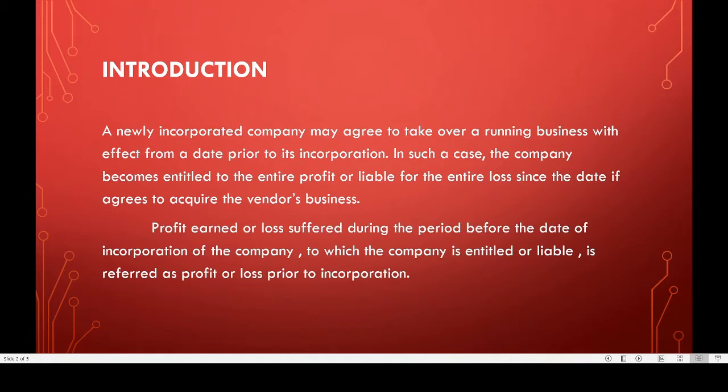Thus, the profit or loss of a company may be divided into two parts: post-incorporation profit or loss, and second, pre-incorporation profit or loss.